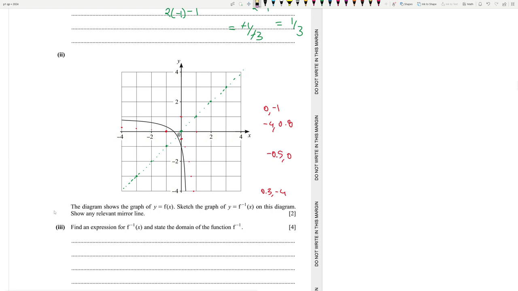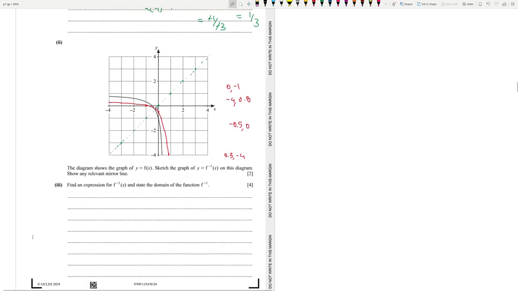So let's draw the graph now. I think we can do it because we have all the points. This is a very key point, this point over here. Sorry, it's so hard to draw on this tab. There you go. Basically this. Alright, this is the general idea of the graph.